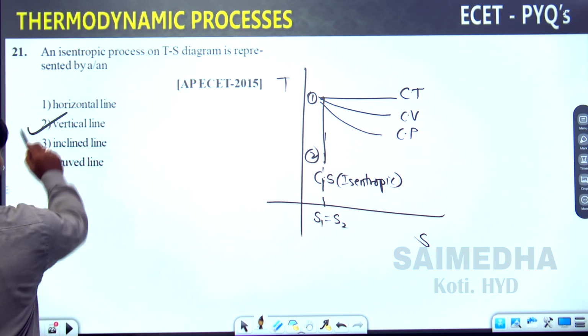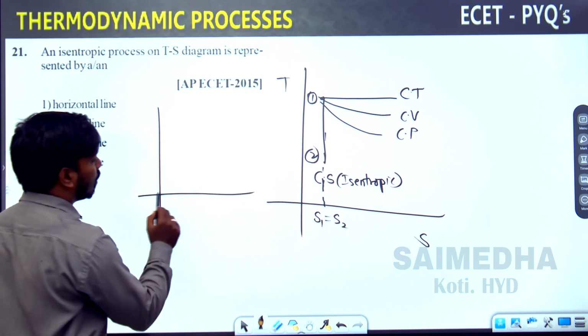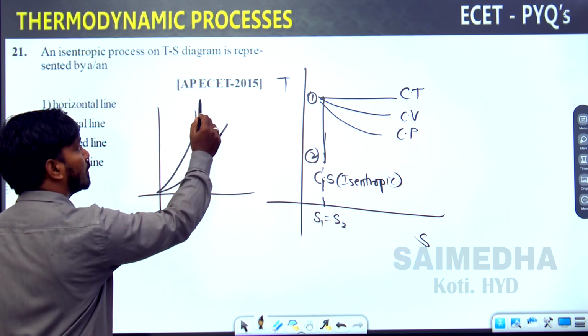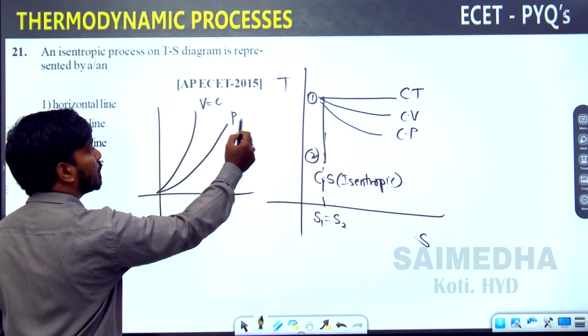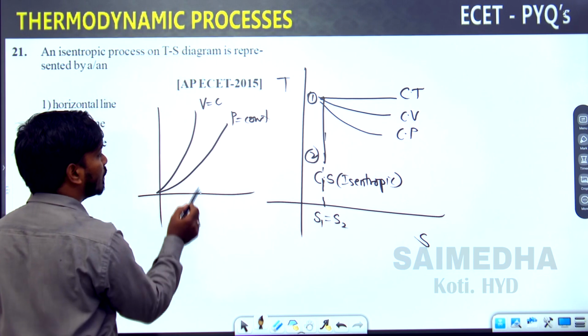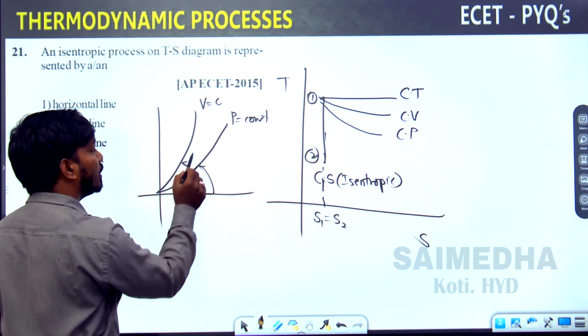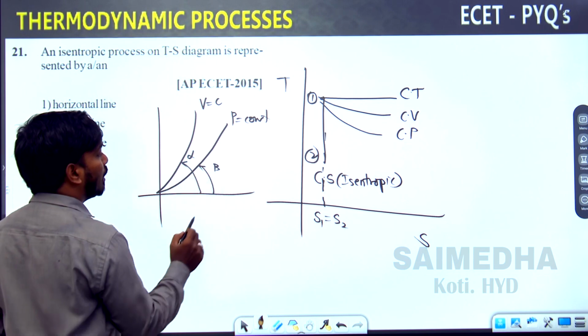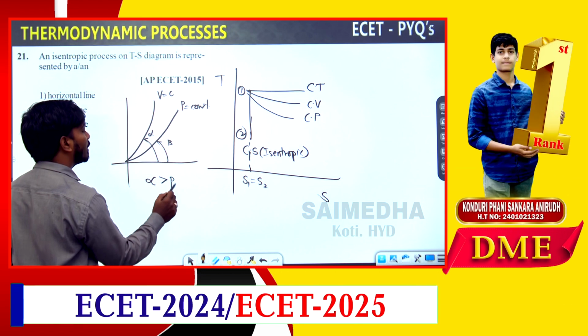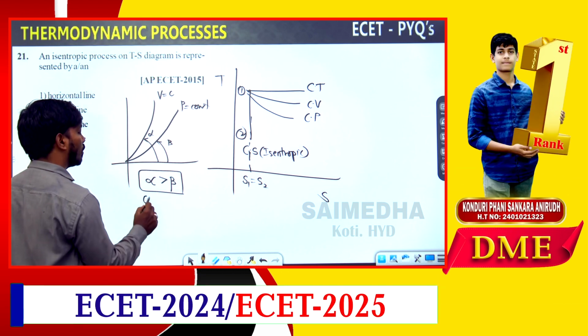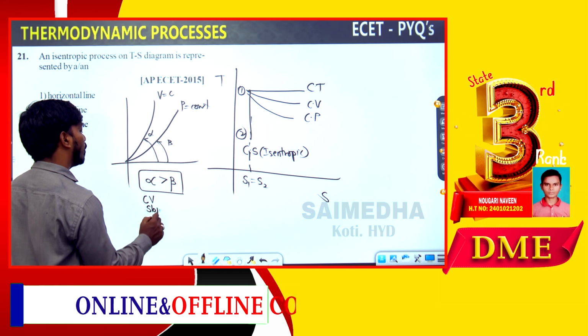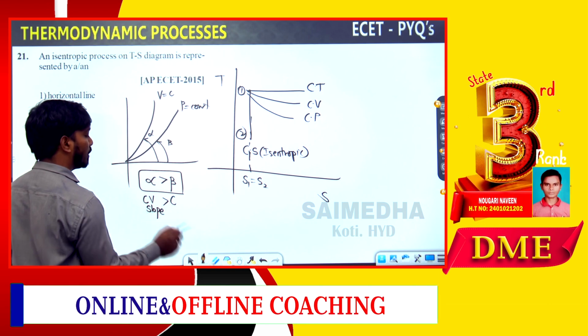Remember this. One more important point regarding constant volume and constant pressure: let's say this is alpha, this is beta. The constant volume slope is always greater than the constant pressure slope.